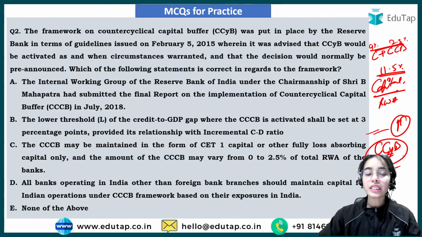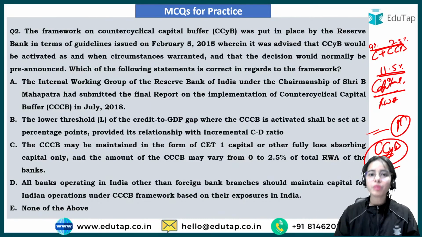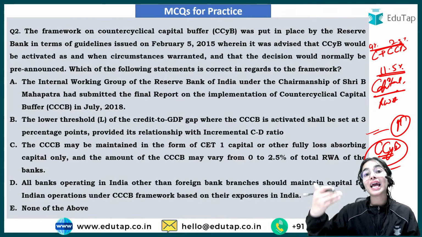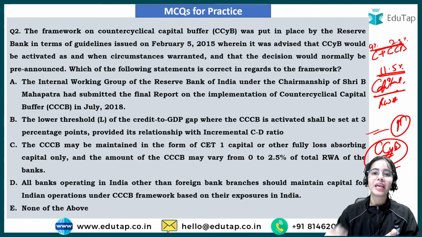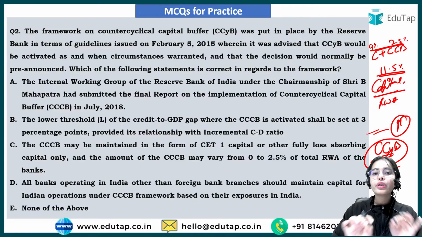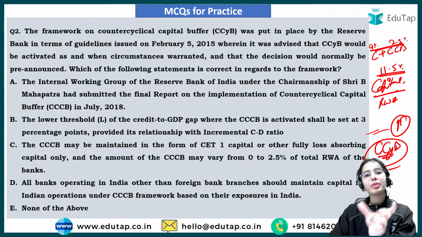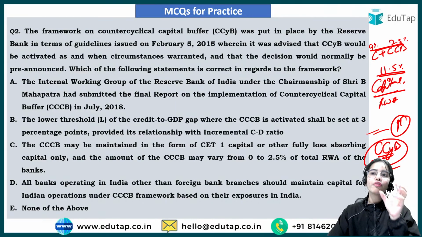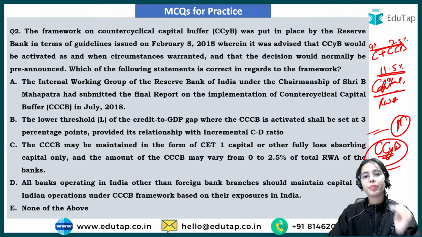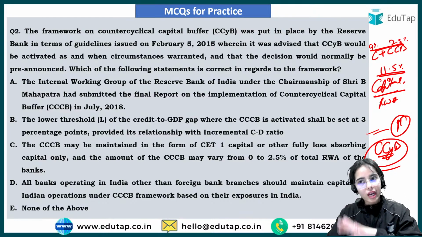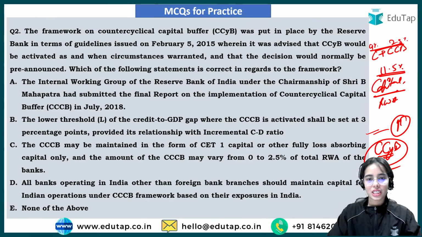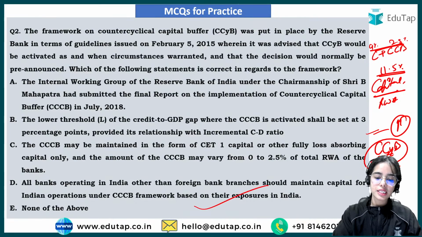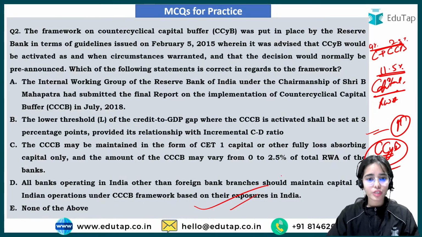But when the time requires, when there is a problem coming in the country, or a problem can come, then the RBI can activate the counter-cyclical capital buffer, which can be in the range of 0% to 2.5% on the basis of where the credit to GDP gap is with reference to the GNPA ratio in the country. So this is the second question. I hope you can easily answer this question also.